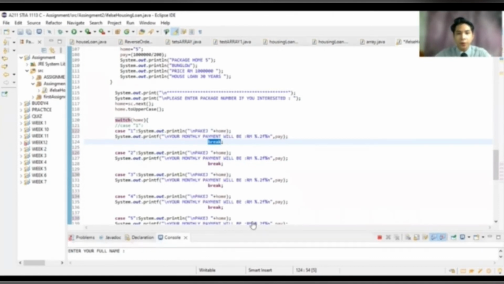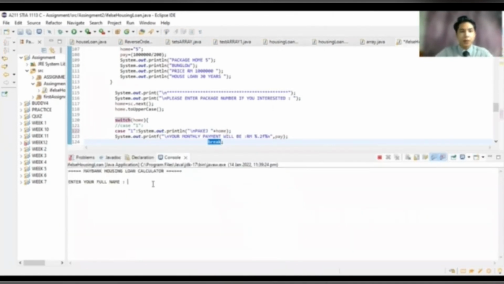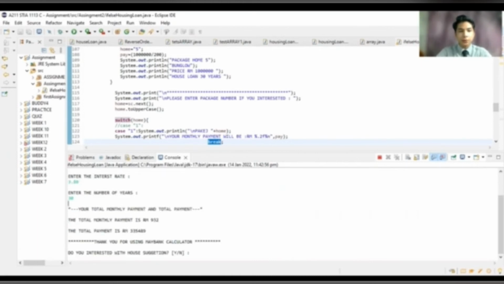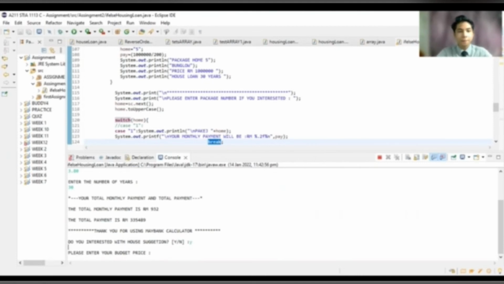For the output of the system, enter your name, for example Yasri, enter the loan amount 200,000, interest rate 3.80, years. Do you want the home suggestion? If yes, press yes.